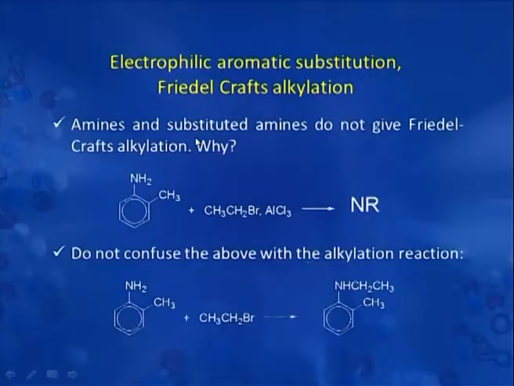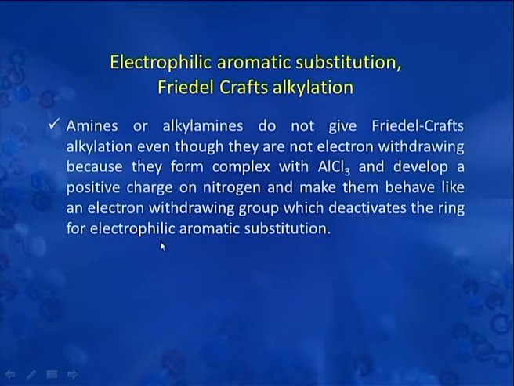Then we will discuss the Friedel-Crafts alkylation reaction. In these reactions, the amines and substituted amines do not give Friedel-Crafts alkylation. We have done alkylation on amino group. This is possible, but when we undergo alkylation in the ring, this is not possible. So, why amines and substituted amines do not undergo Friedel-Crafts alkylation?